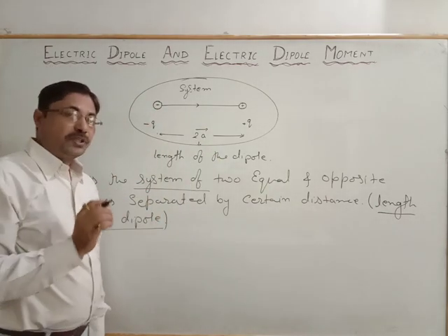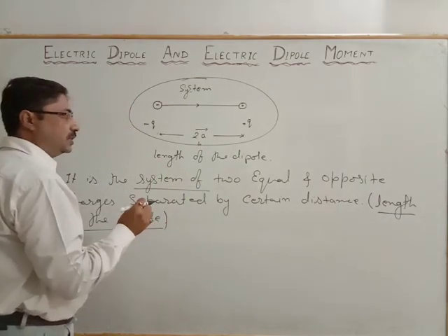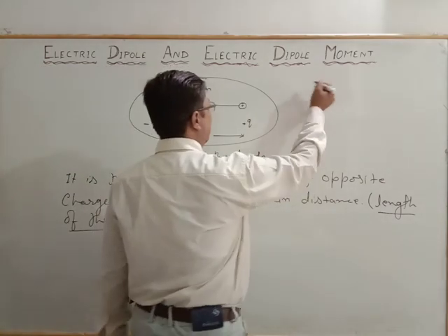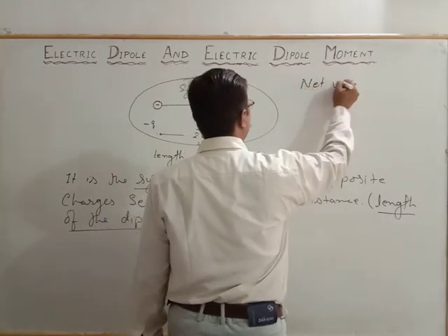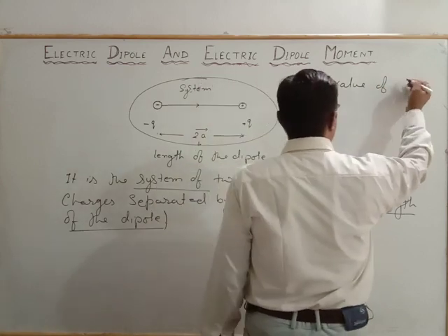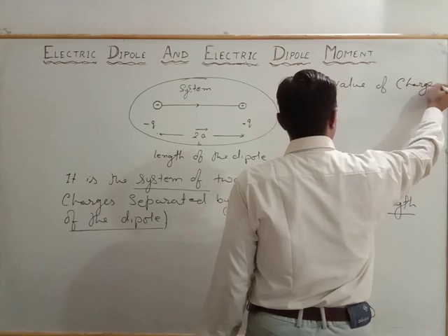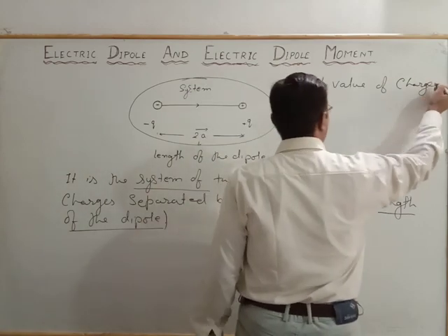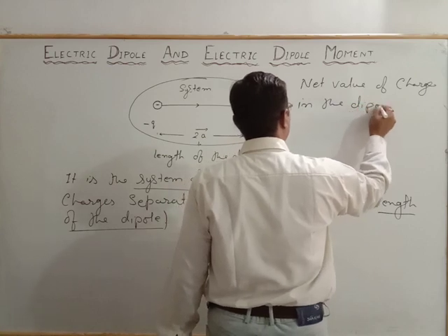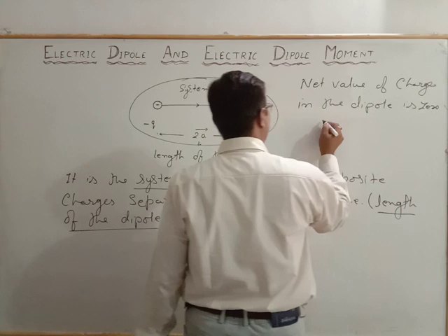Now a few points which we must remember. The net value of the charge in the electric dipole is 0. How do we see that?